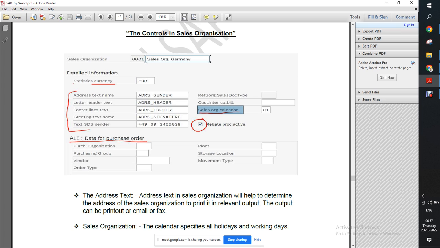Got it? Yes, got it. So what all controls are there in the sales organization? Currency, text, calendar, rebate and daily data. Got it?